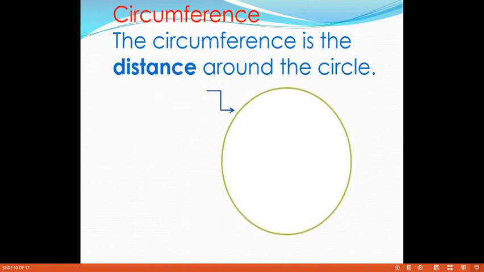Next, we define the circumference. What is the meaning of circumference? The circumference is the distance around the circle. See the diagram. The total outside of the circle is called the circumference. Once again, the circumference is the distance around the circle. The total distance around the circle is called the circumference.